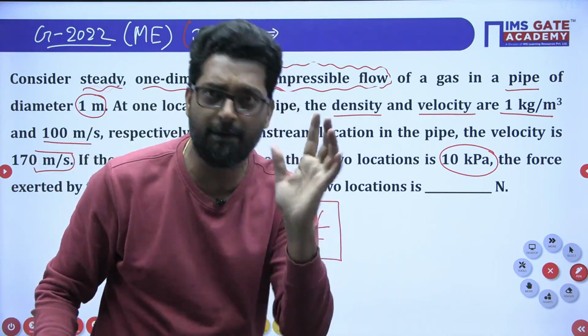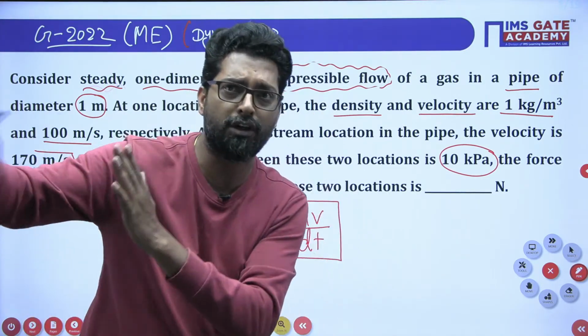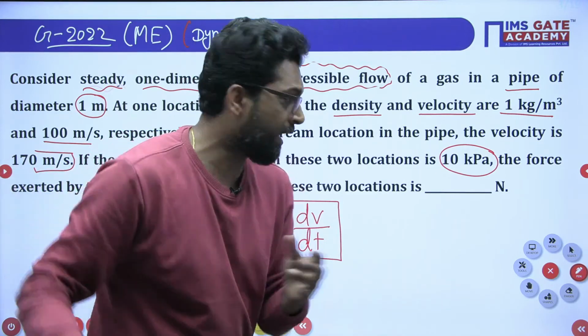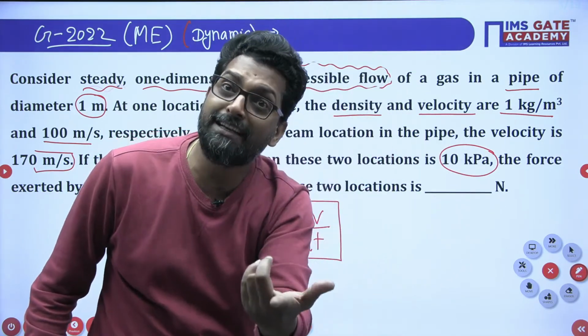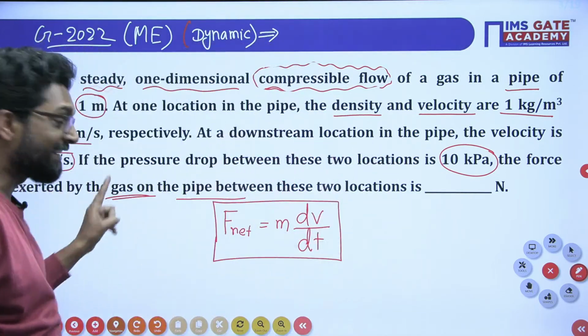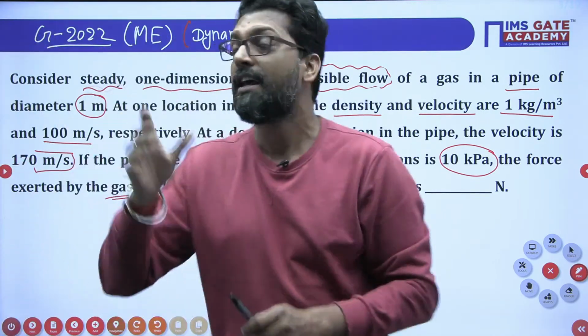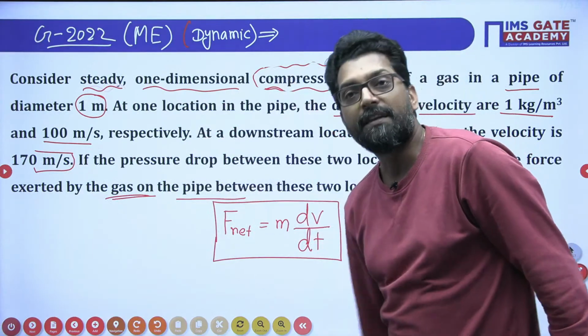The loss of pressure is due to many characteristics. The major characteristic is frictional loss. We are not going into detail on that domain, okay? But the pressure will be lost, either for compressible or incompressible fluid. But the force exerted by the gas between these two sections is only due to the compressible flow.